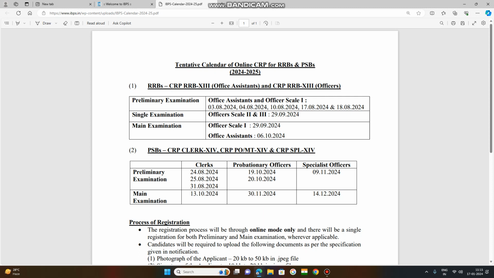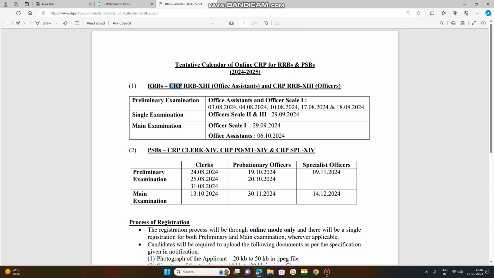Office assistants and officers. Common recruiting process in regional rural banks. If any candidates want to be part of RRB, regional rural banks, as office assistants or officers, it is under this common recruiting process.